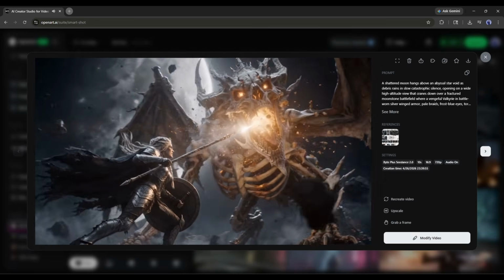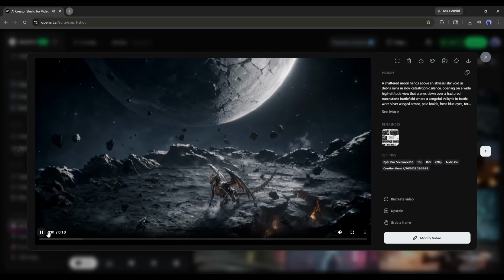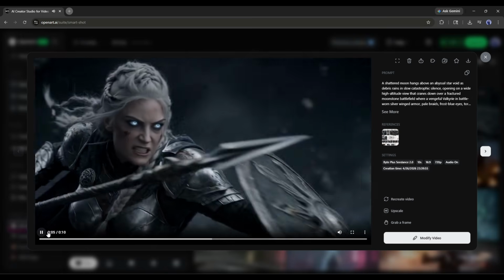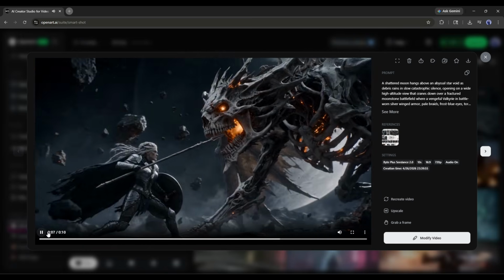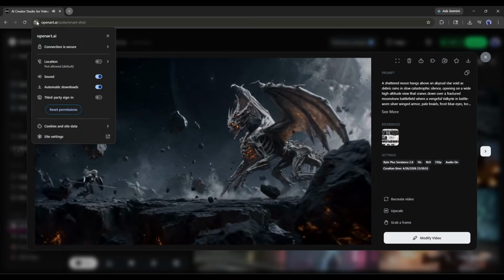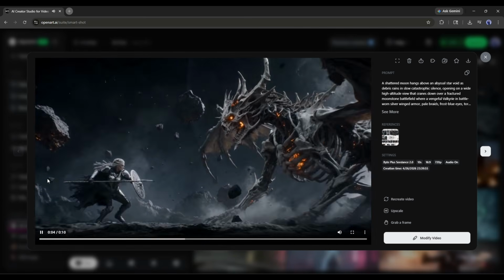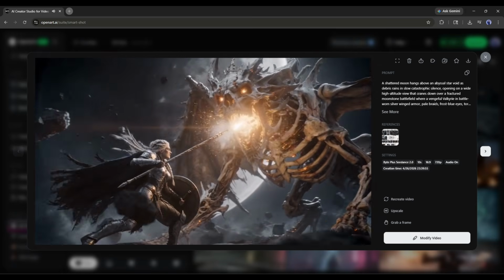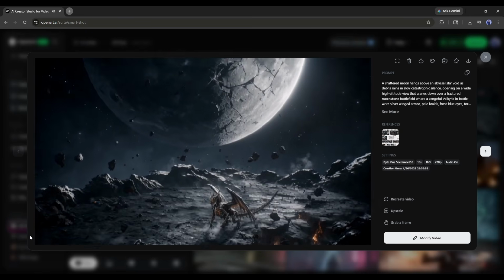It followed the storyboard. The Valkyrie looks the same in every cut. Same armor. Same silver blue light. The Dragon Lord looks the same. Same bone texture. Same ember glow. The color palette held. Cold blue on her side. Warm orange on his. This is not a random AI clip. This is a directed sequence, and it came from 11 words.